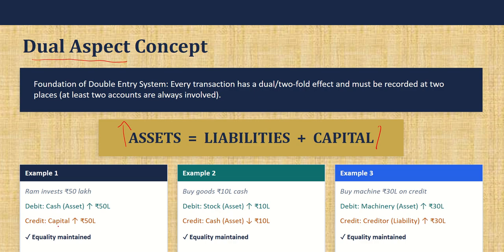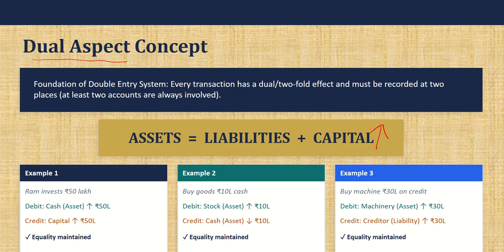And then that investment is nothing but capital for the company. Capital is a liability. So there will be an increase in the liability as well. Can you see, on both sides there is an increase, so the equation is balanced. And the next example is buying goods for 10 lakh in cash. So there is a cash purchase of goods. So what happens here?